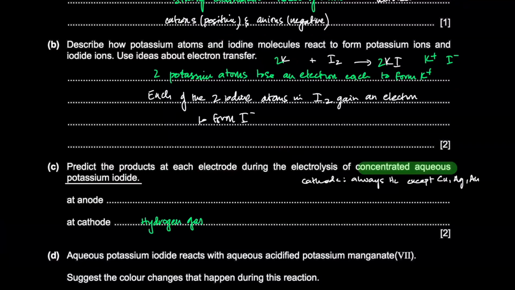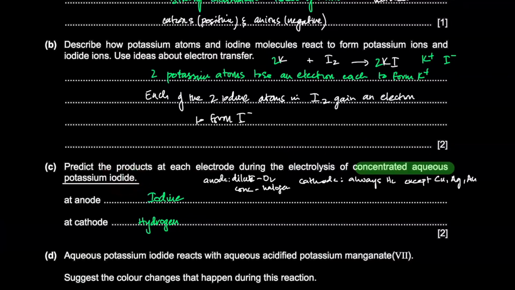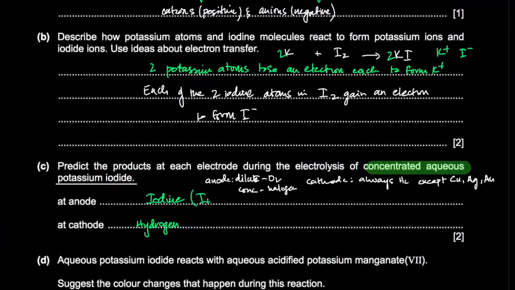And at the anode, dilute is always oxygen, and concentrated is halogen. In this case, we have concentrated, so we're going to get the halogen, which is iodine. So iodine and hydrogen are your products. Iodine is I2, hydrogen is H2.